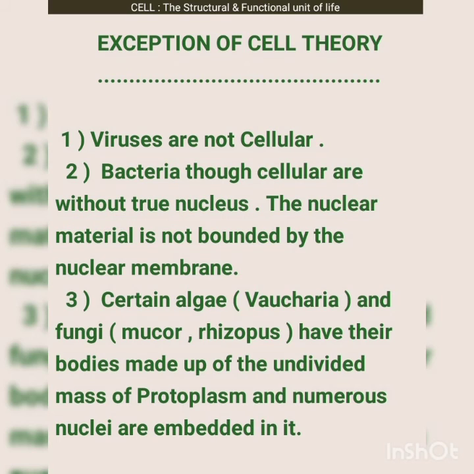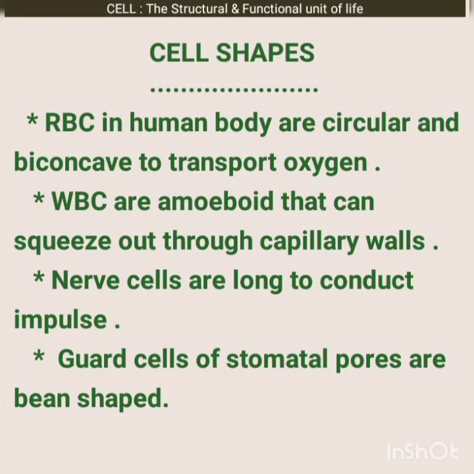Then we will come to cell shapes. Cells are in different shapes. In plants and animals, cells have different shapes. RBC in the human body are circular and biconcave, and the work of RBC is to transport oxygen.